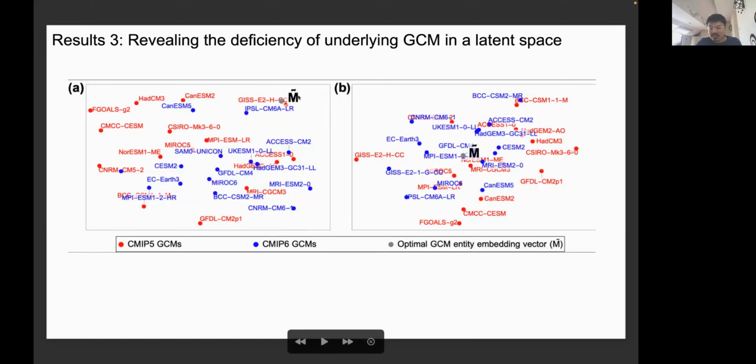The reality is found by searching for the optimal entity embedding vector using the observational data. And here is the result for temperature. We see that all the models roughly reside near this reality embedded vector, while for precipitation this is not the case.